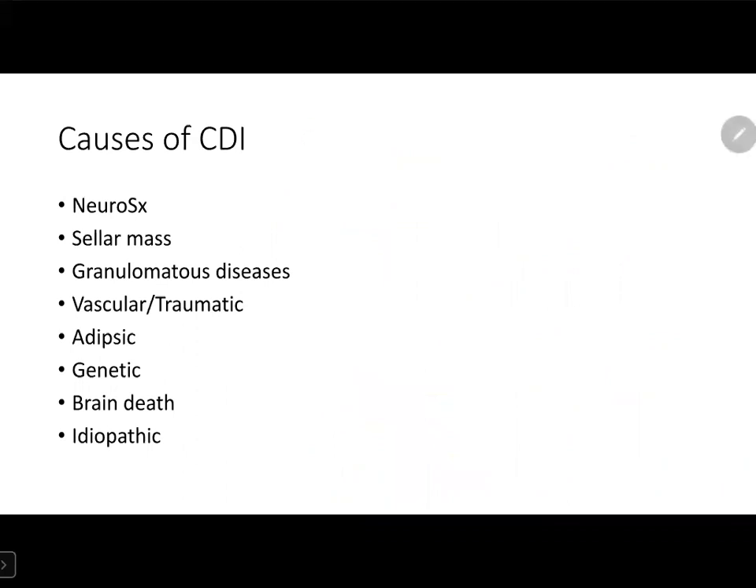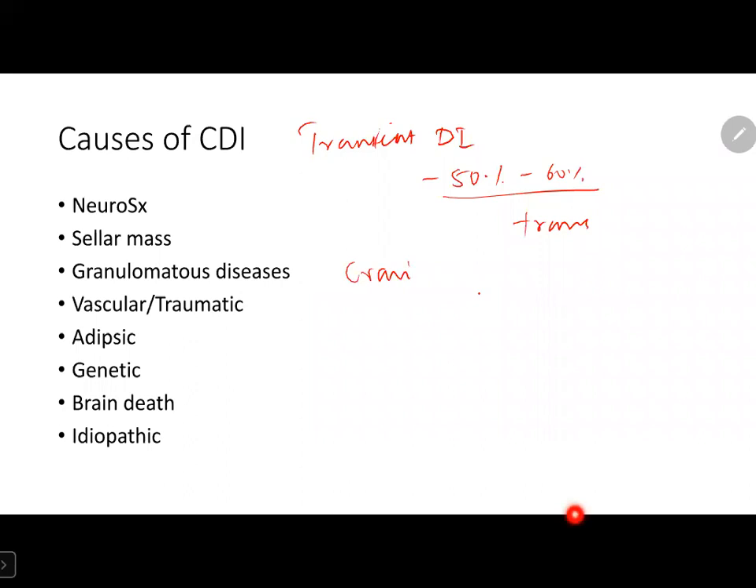Actually, transient diabetes insipidus is more common than permanent diabetes insipidus. It occurs in 50 to 60% of transsphenoidal and transcranial surgeries, whereas when they are doing open craniotomy, the chances of having permanent diabetes insipidus is more. Permanent central diabetes insipidus is more.